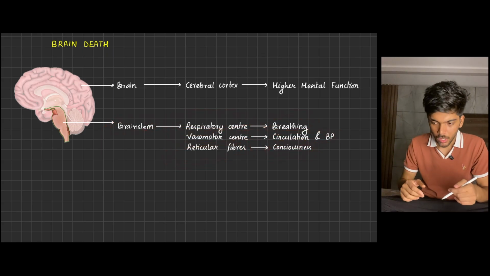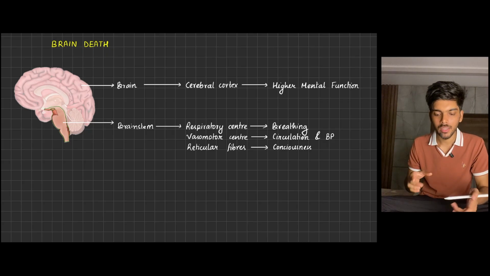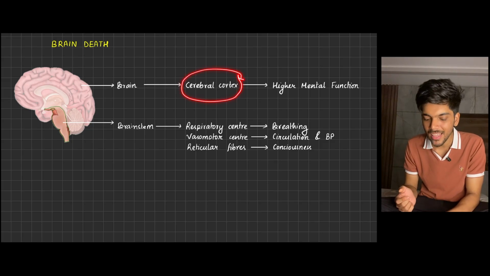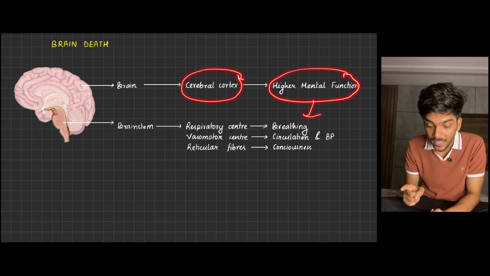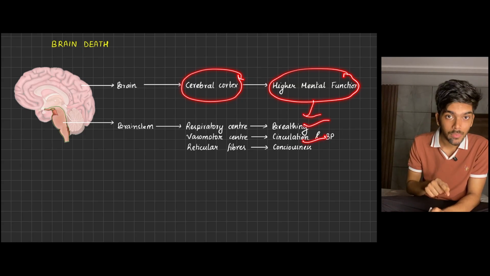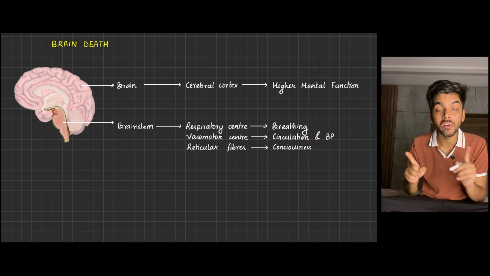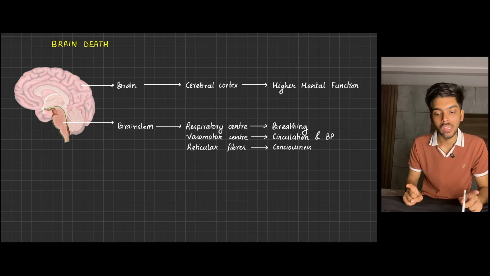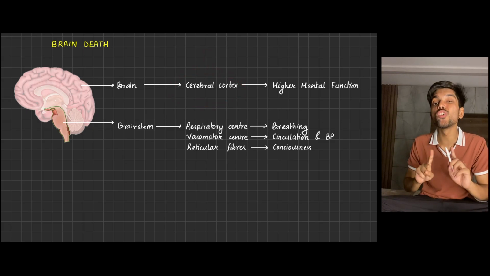Now, be it hypoxia, trauma, poisoning, pathology, whatever be the cause, if that leads to damage of cerebral cortex, there is loss of higher mental function. But the breathing and circulation are still intact. And since the person is still breathing, there is still circulation. That means the person is not truly dead. And this is coma. In coma, the person goes through cortical death, which is not true death.